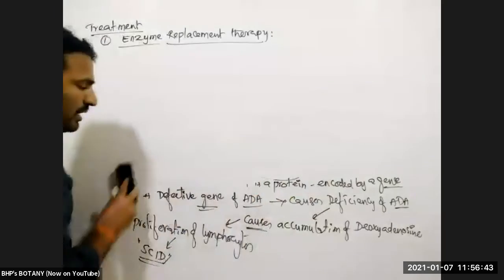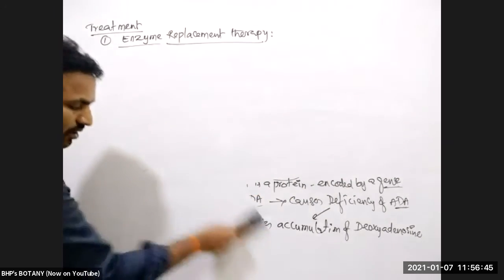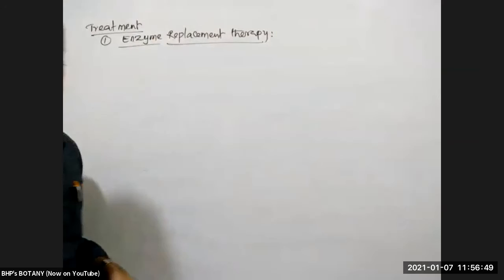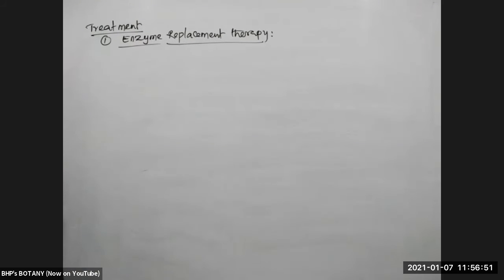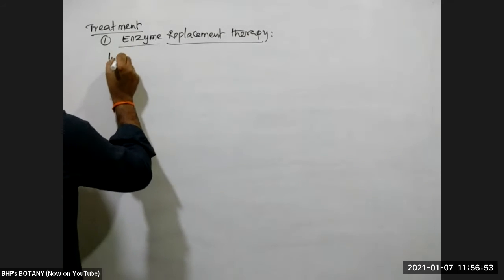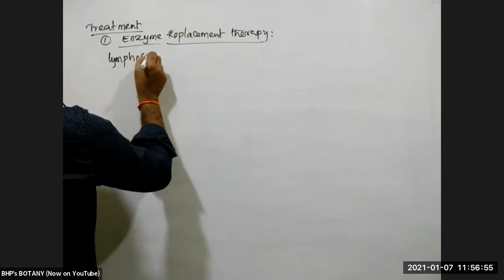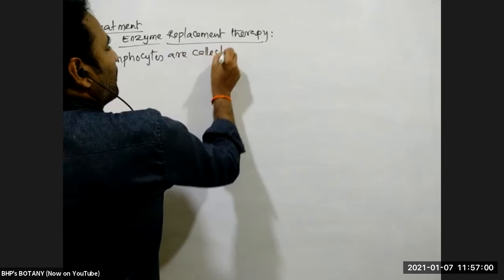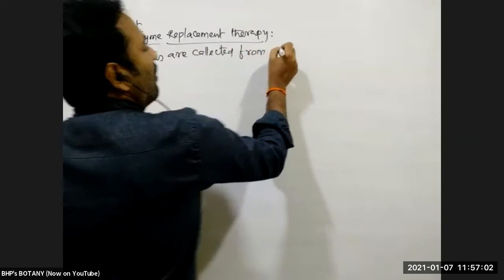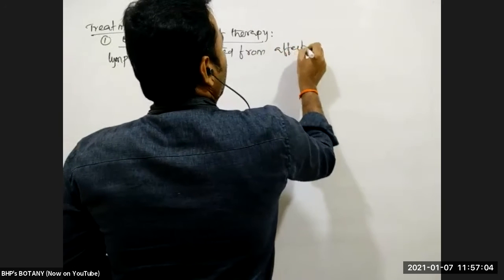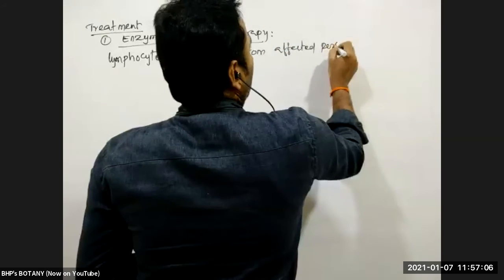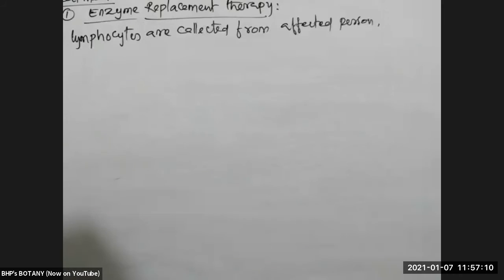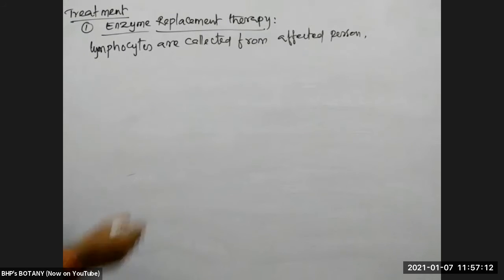In enzyme replacement therapy, we can collect lymphocytes from the body of the defective person. Lymphocytes are collected from the affected person.